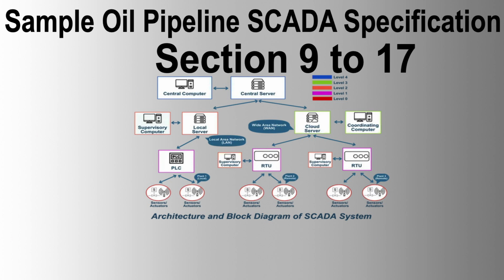Section 15. Training requirements. 15.1 General. Provide a comprehensive training program for engineering, maintenance, and operations staff. Training should be specific to the SCADA system installation.